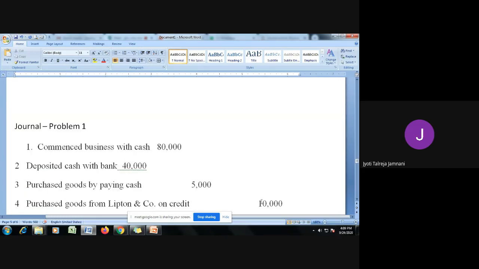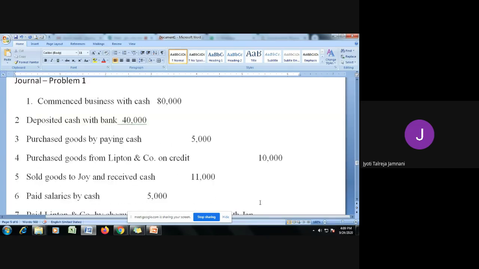The very first transaction is commenced business with cash rupees 80,000. Now what we have to do is first we have to find the two accounts that are getting affected with this particular transaction. The first account is cash and the second account is capital. Cash because cash is coming in the business, cash is real and it is coming in the business, and capital we treat it as a liability, or you can say from personal account rule point of view, owner is a person and owner is contributing capital, he is giving, so we say credit the giver.